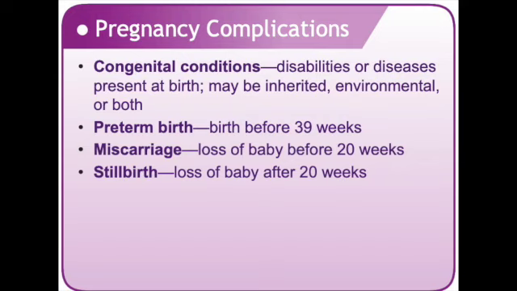Spina bifida causes partial paralysis and urinary and bowel incontinence, which means that you can't control your bowels because they have an incompletely formed spinal cord. Learning disabilities are also common. And then Tay-Sachs is a lack of a specific chemical in the blood resulting in an inability to process and use fats.